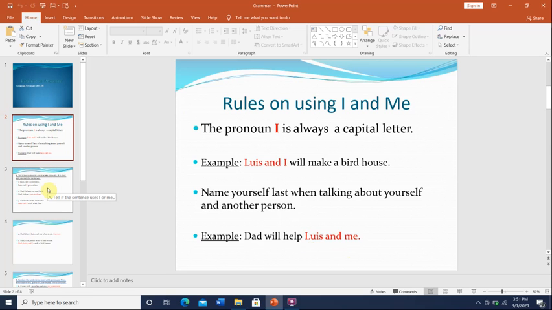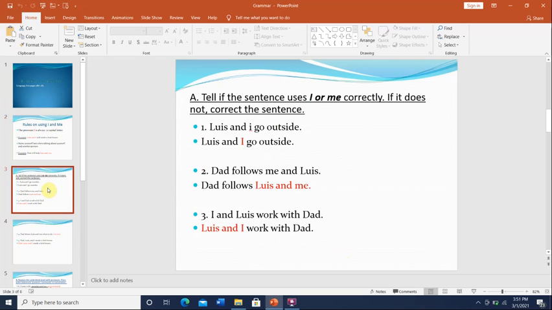Okay, let's go to page 286. Tell if the sentence uses I or me correctly. If it does not, correct the sentence. So sentence number 1 says, Louis and I go outside. This is the first sentence. So what did I do? Louis and I, I said I must always be capital. So I corrected I. Louis and I, I made it capital, go outside.